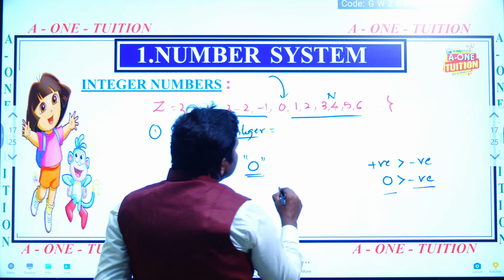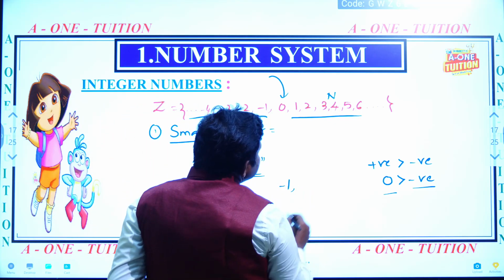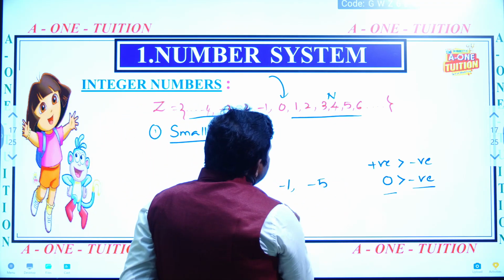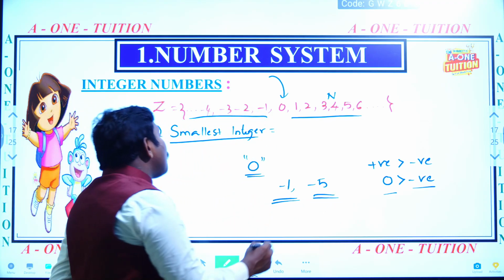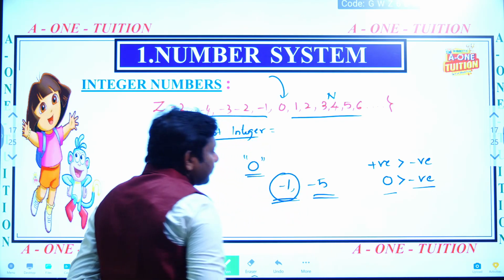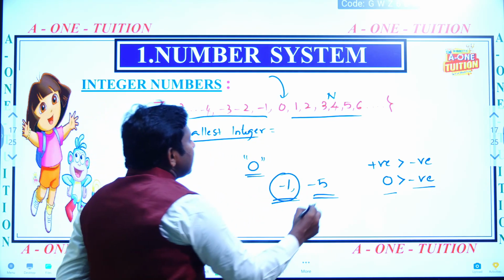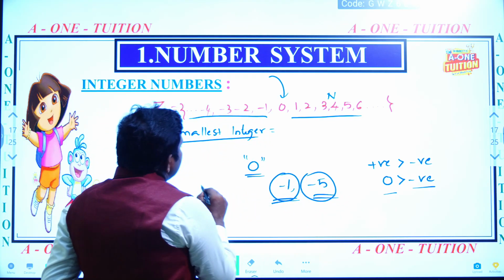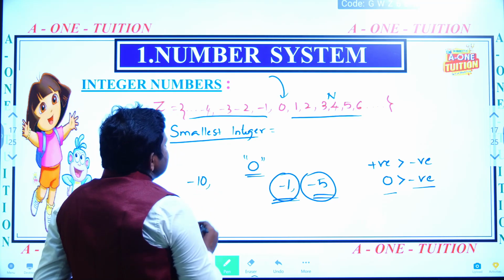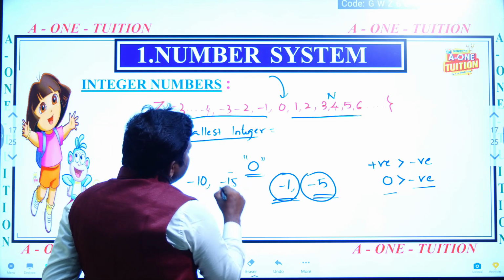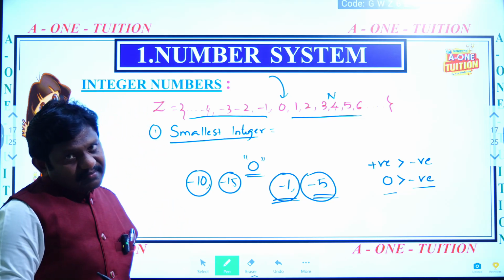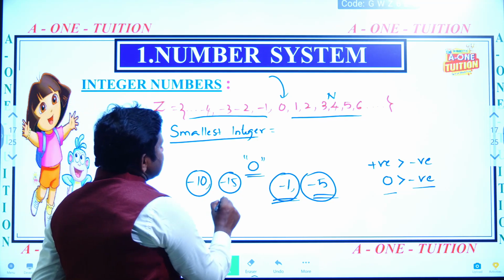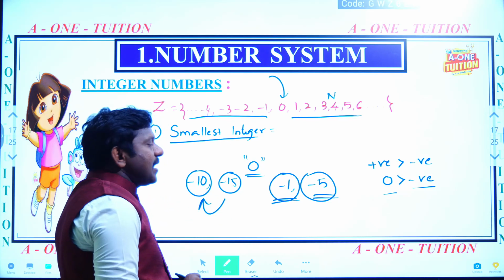One more question, let me ask you. Is minus 1 greater or minus 5 greater? Minus 1 is the greatest number. Minus 5 is the smallest number. Let me ask you one more question. Is minus 10 or minus 15 the biggest one? Minus 10 is the biggest one. Minus 15 is smaller than minus 10.